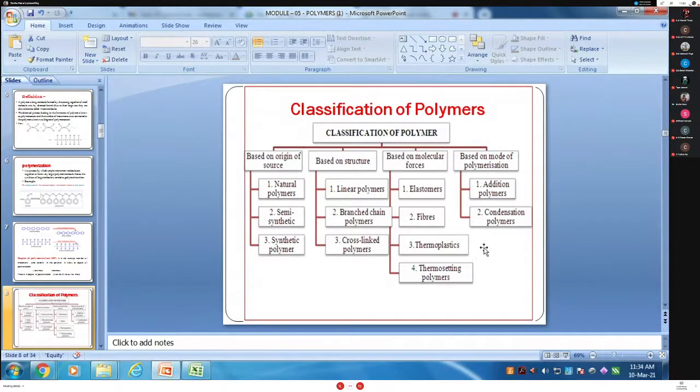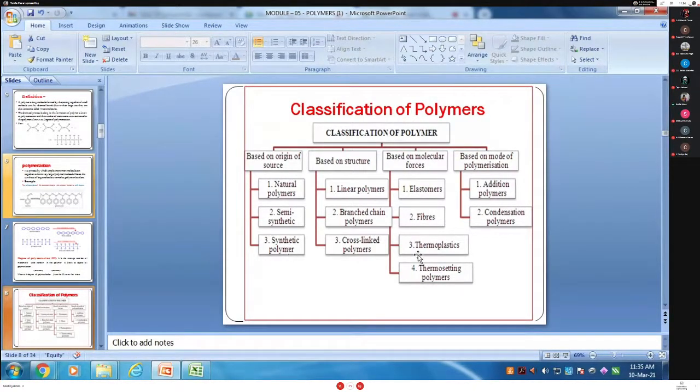Also, based on the monomer, it is divided into homopolymer and copolymer. Based on the type of atom present in the polymer, it is organic polymer or inorganic polymer, and based on physical state, it is amorphous and crystalline. Based on origin, generally the semi-synthetic is not required, only natural and synthetic. Natural is found in nature, and synthetic is made by man in the laboratory, therefore it is called synthetic.